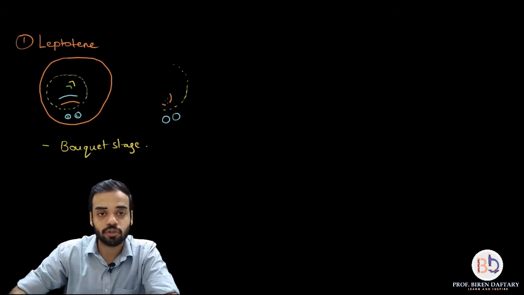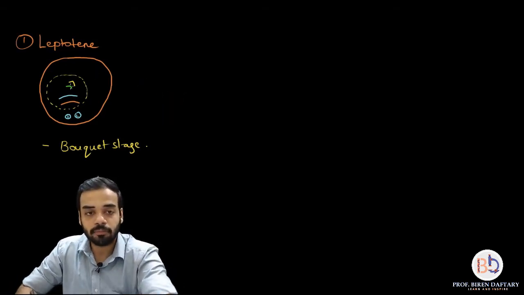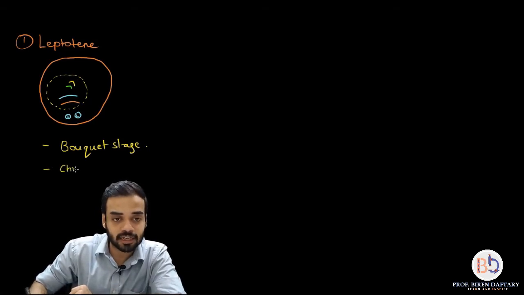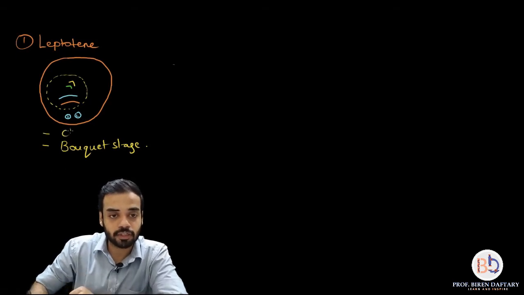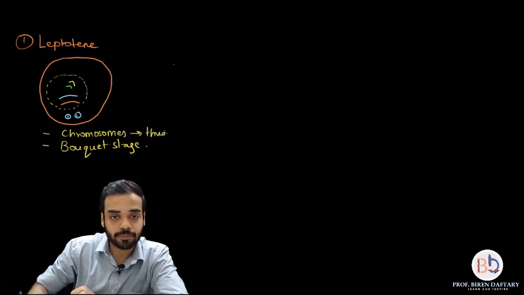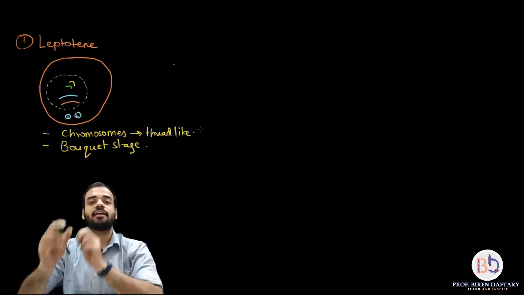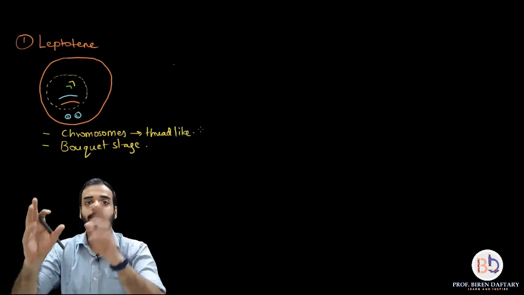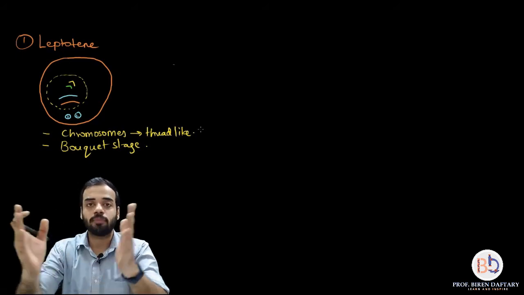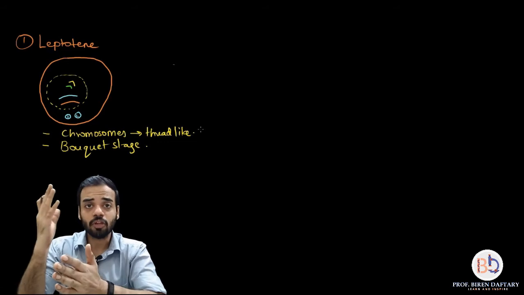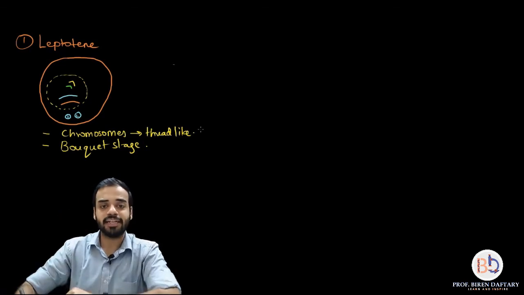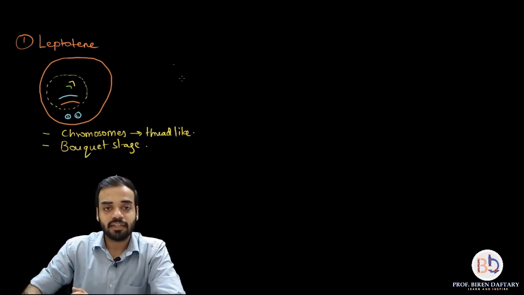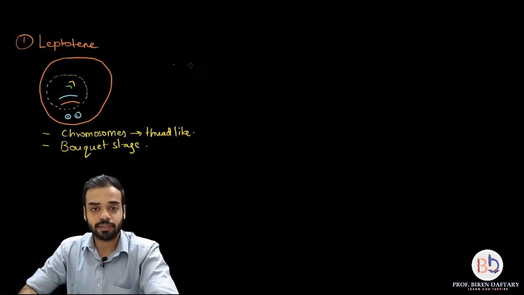Apart from that, what else do you need to remember in leptotene? You need to remember that the chromosomes are thread like. So I will write down over here, chromosomes are thread like. And the condensation has just begun over here, so you will not see proper sister chromatids. You will see chromatids which are attached to each other. That is why chromosomes appear like they have a single chromatid. Is this clear? Now coming to the next stage after leptotene, that is called zygotene.